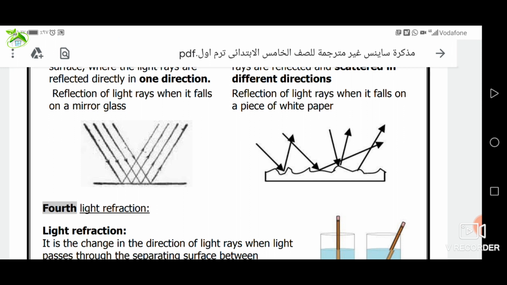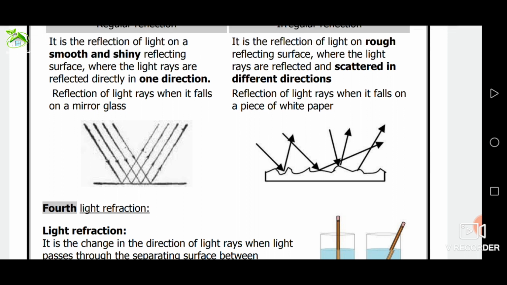Number 4. Before we study number 4, we will talk about when you stand at 1 meter in front of a mirror, your image is formed at 1 meter from the mirror.